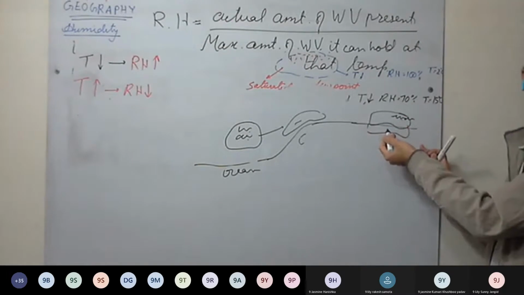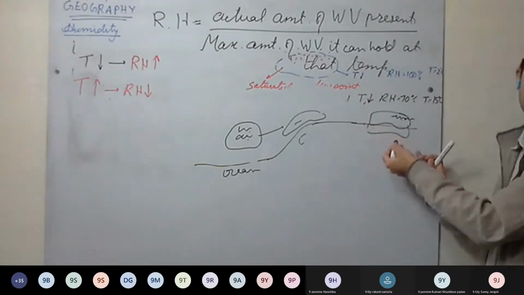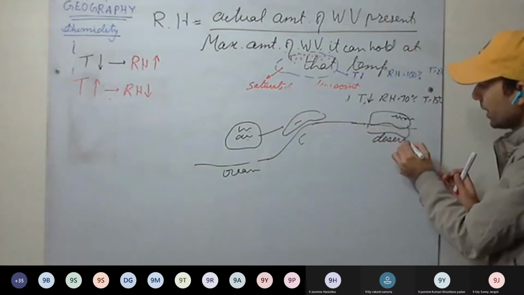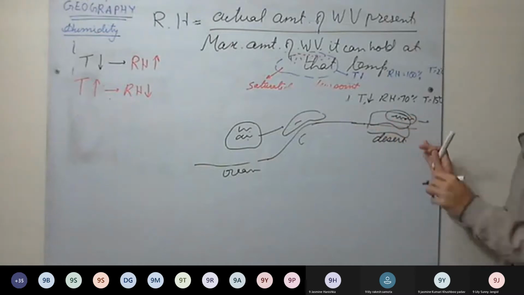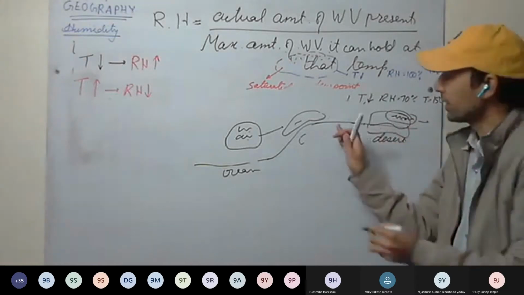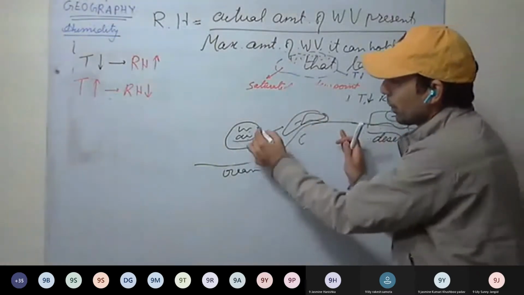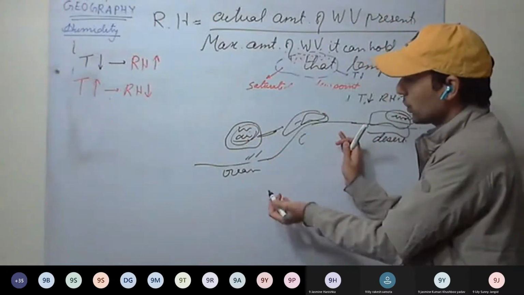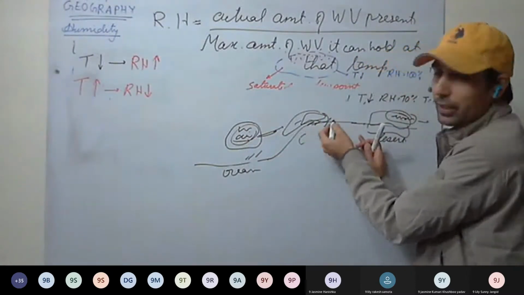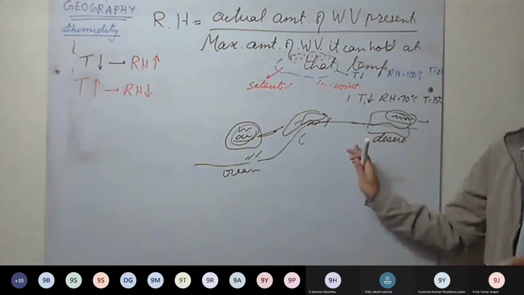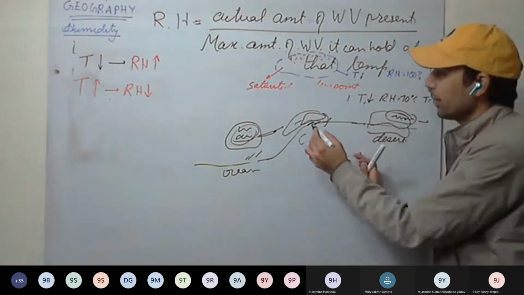Air cannot get moisture here because there is no water body here or very few plants, or take it as a desert. In a desert, warm air is mainly dry because it hasn't got any source to get moisture. But if it is near the oceans, warm air has the source to get moisture. It can get moisture from the oceans or from the plants or trees. So the amount of moisture contained varies.